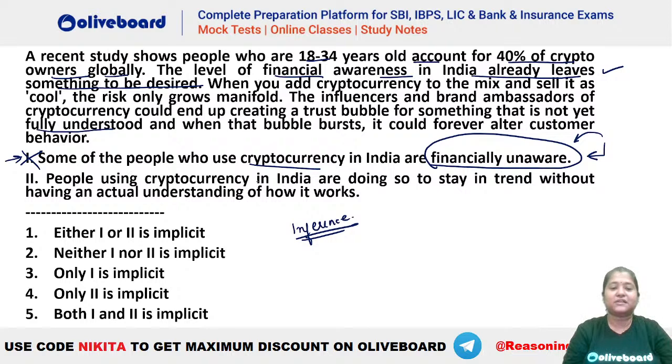Second, क्या बोल रहा है? People using cryptocurrency in India are doing so to stay in trend without having an actual understanding of how it works. Absolutely, that is what has been said here, that when you add cryptocurrency to the mix and sell it as cool, that means the risk only goes manifold. So what is the meaning of sell it as cool? That means you are just following the others here. So you are using cryptocurrency because you want to stay in trend. Others are having the same investment, you are also going for the same one. You have heard about cryptocurrency, so you are also just doing it. So the answer here will be only 2 is implicit.